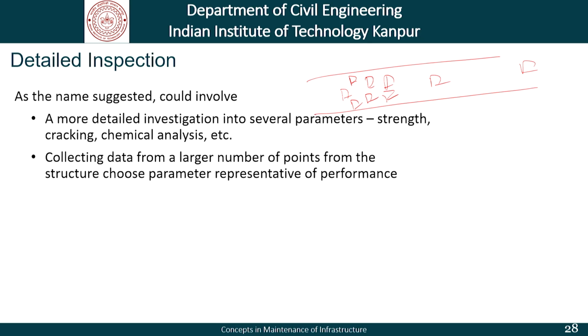So, this frequency and the amount of data to be collected, that is related to what is the kind of results we get, what is the importance of the structure, and again this is also a part of the SOP that different agencies have. The SOPs of course can be changed over time.